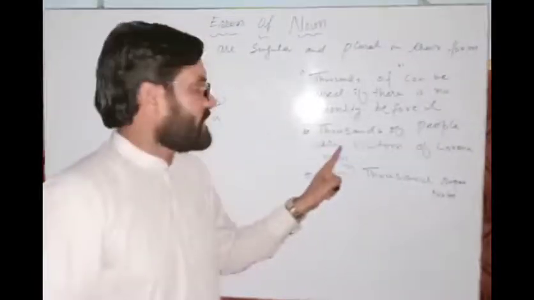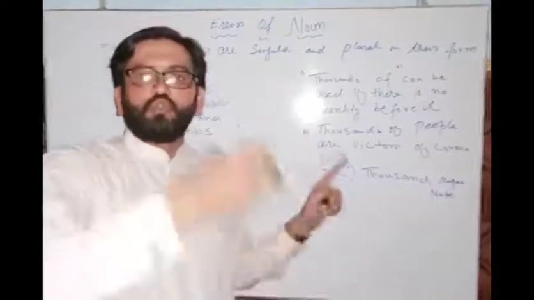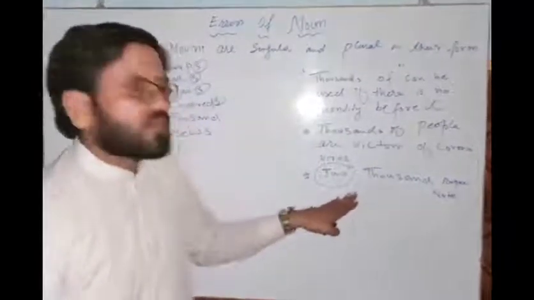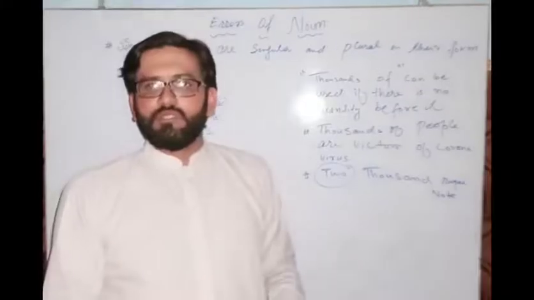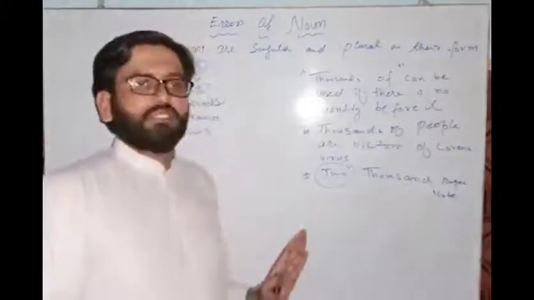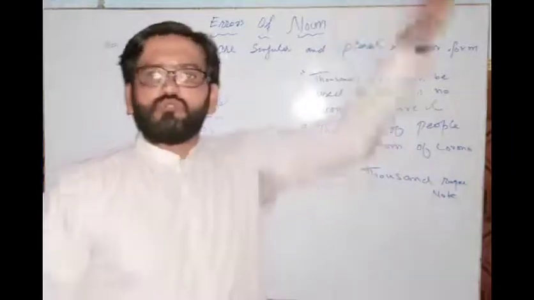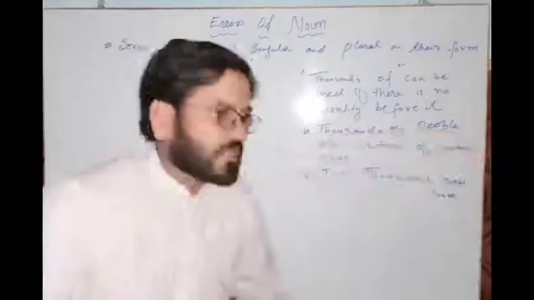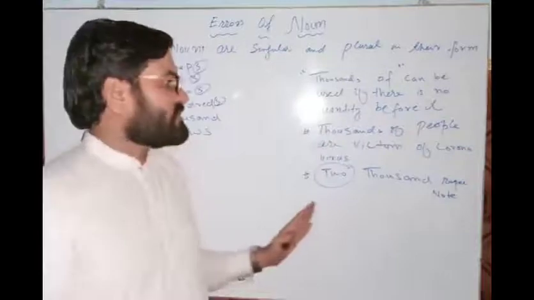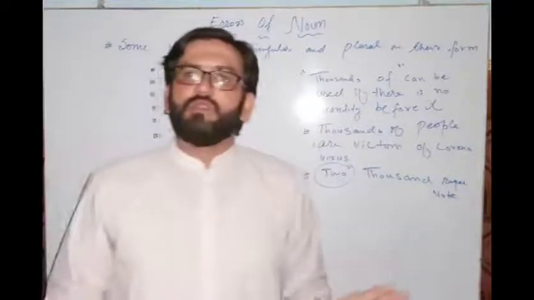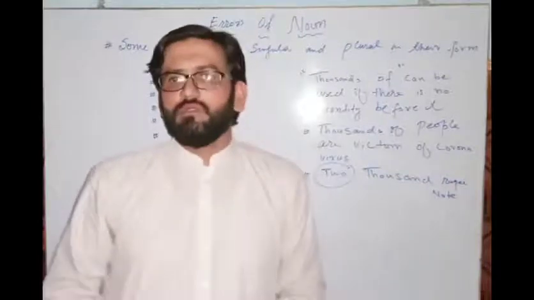Thousands of people, there's no quantity before it, right? There's no quantity 2, 3, 4, there's no quantity. And with this there is a quantity. 2 is a quantity. So if there is no quantity, we have to say thousands of people. If there is a quantity, I would say 2,000, 4,000, 5,000.